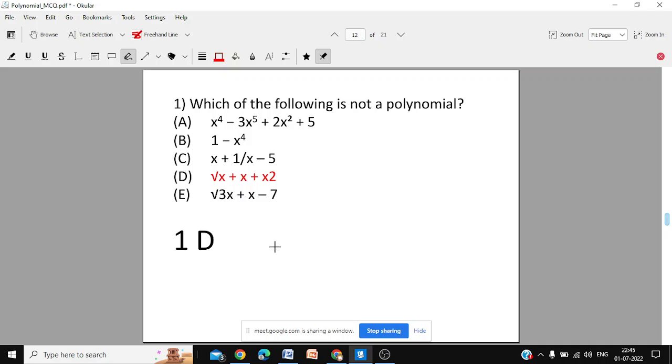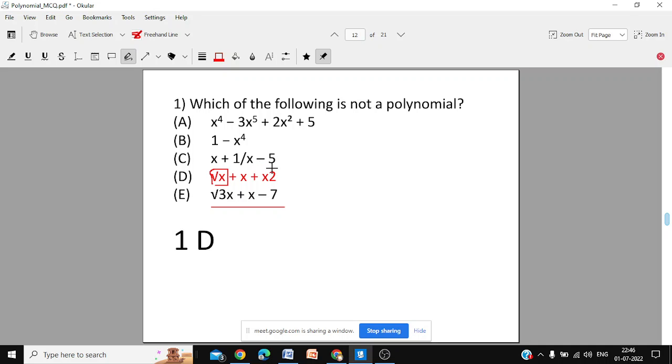First one was D. Why was it D? Because we had root x. The variable cannot be under root. Now don't say this is also root. Here the number is under root, root 3. The number can be under square root, but the variable, the letter, cannot be under square root. Root 3x is allowed. 3 can be under root. A number can be under root, but this variable x cannot be under root.